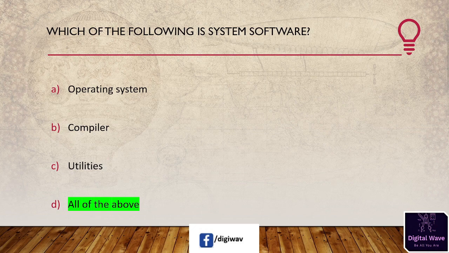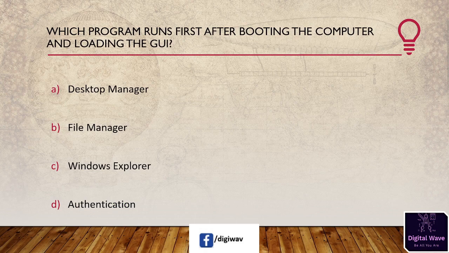Okay. Next question is, which program runs first after booting the computer and loading the GUI? The options available here are desktop manager, file manager, Windows Explorer, and authentication. The right answer will be authentication. The authentication program is run first after booting the computer and loading the GUI. Authentication is a process of verifying a person or device. For example, when you log into Facebook, you enter a username and password.